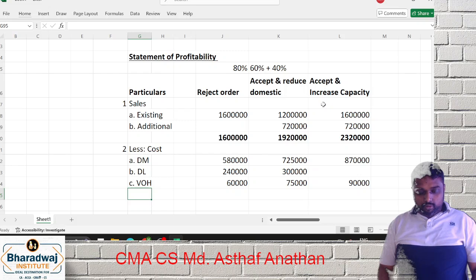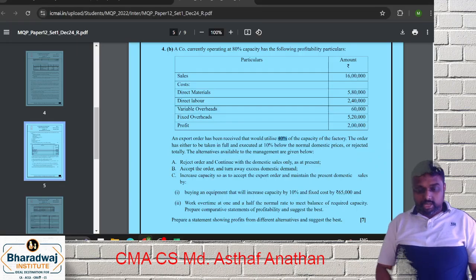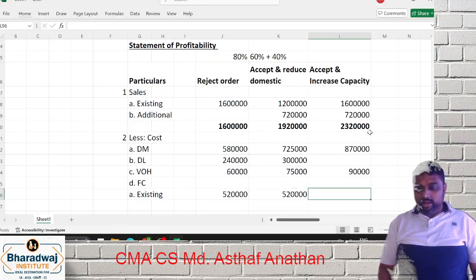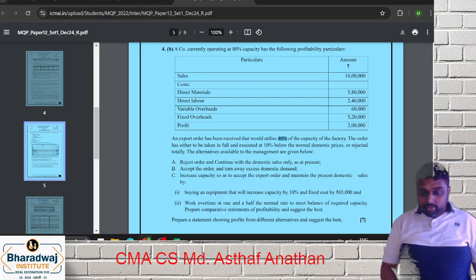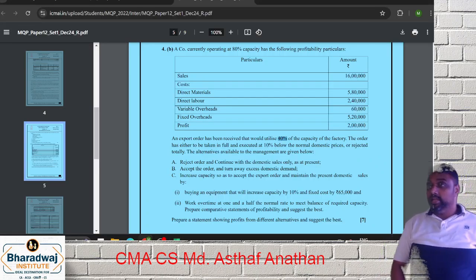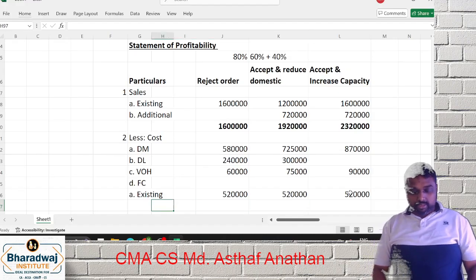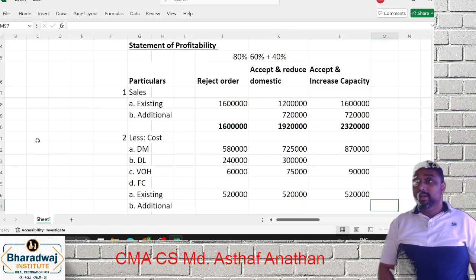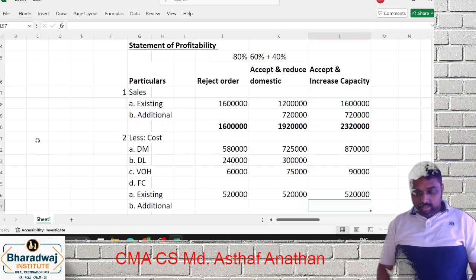Now you have to go for fixed cost. You have your existing fixed cost that will not change. Existing fixed cost is what? 5 lakh 20. That anyway will not change. But if you increase, you have to buy equipment, which will increase the capacity by 10%, but you have to increase by what? 65%. So that will come as what? Additional. What is the amount, friends? Can you please tell me the amounts? 65,000.